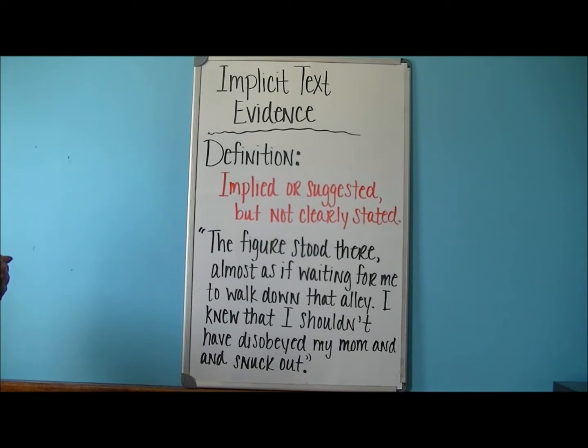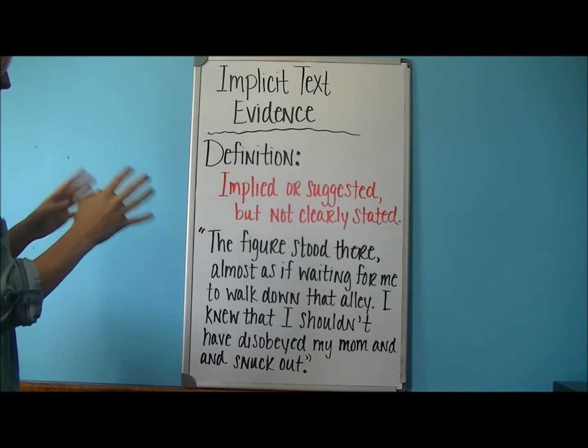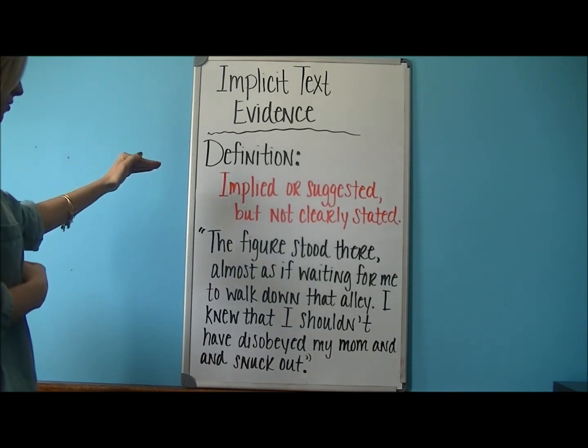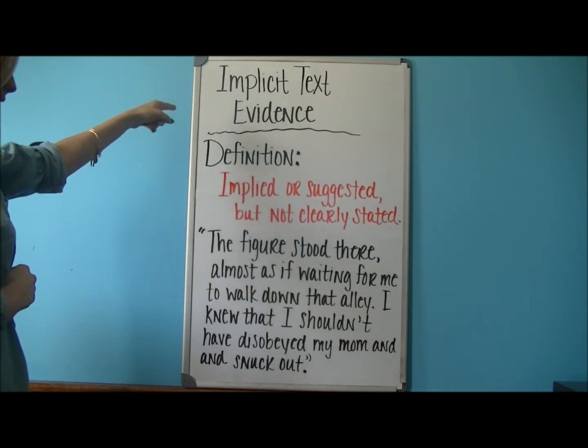We can infer that he is scared and he's probably alone and unarmed. This is why it's trickier to determine implicit and an inference. But if it is implied or suggested, that is an implicit text evidence.